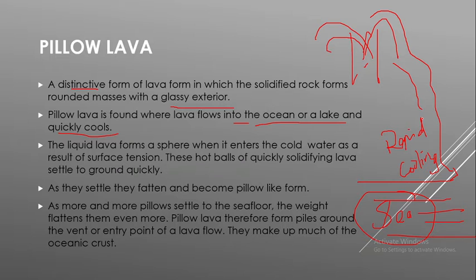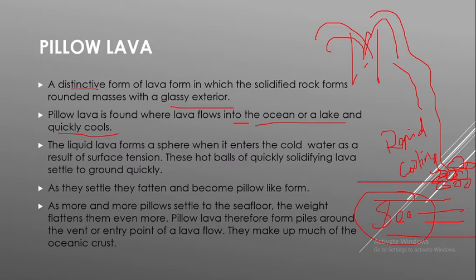Then the third point: the liquid lava forms a sphere when it enters the cold water as a result of surface tension. When this lava flows here and reaches the water, it will take spherical shapes, like this. Why does this spherical shape occur?